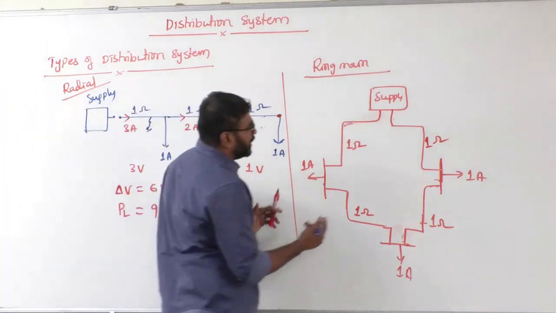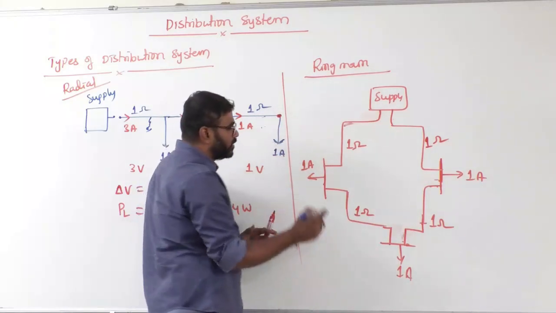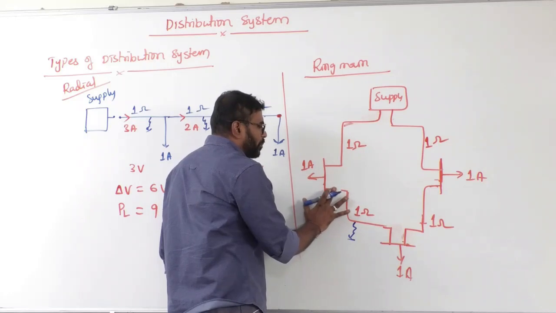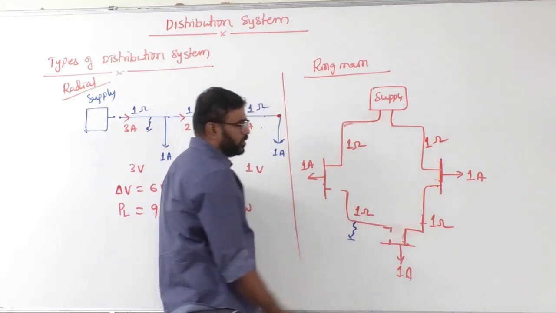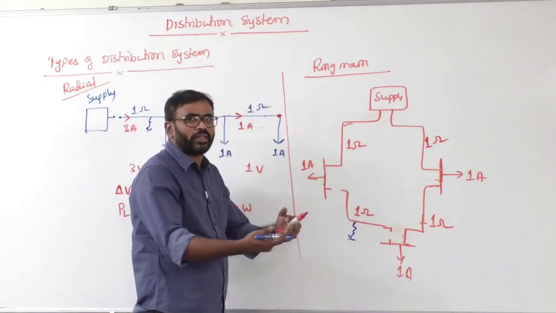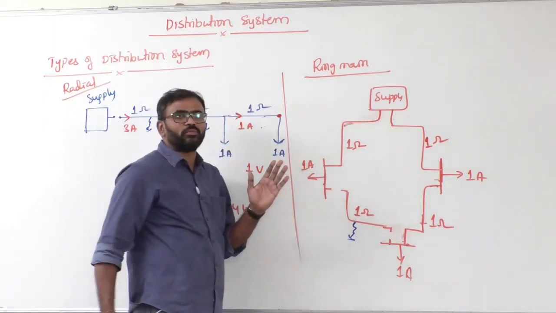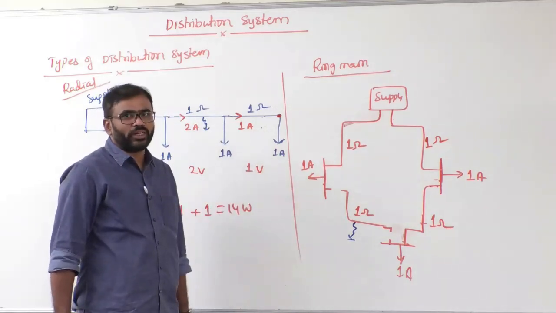Suppose there is a fault anywhere, on any one of the lines. For example, if there is a fault here, then what? There is a fuse or breaker here and a fuse or breaker here. These two will open. That's how the protection is designed. We will see how to protect this ring main distribution system when we come to protection systems.